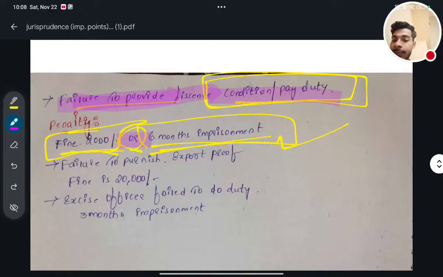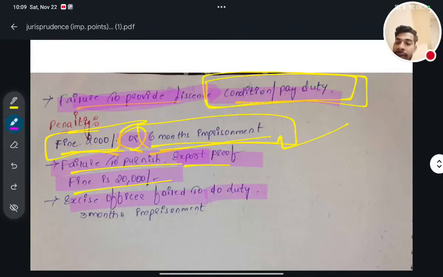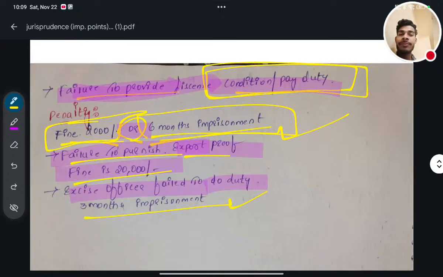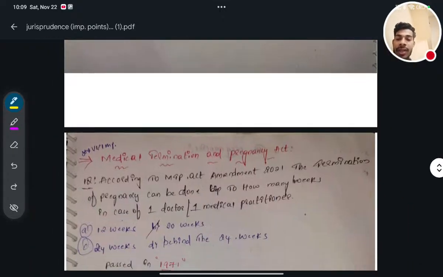Next thing is that failure to furnish the export proof, fine will be 20,000. And if the excise officer failed to do the duty, then there will be 3 months of imprisonment. Okay, so up to this, the most important points were mentioned.